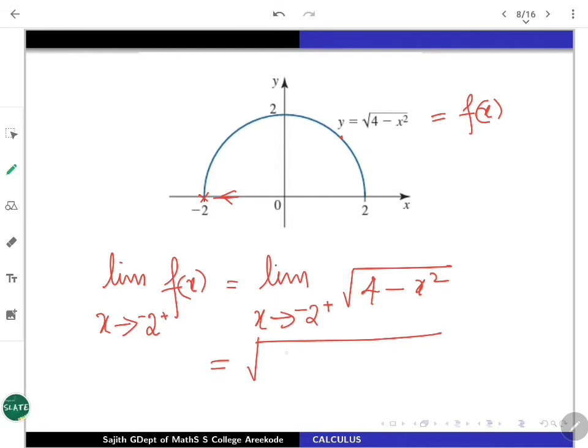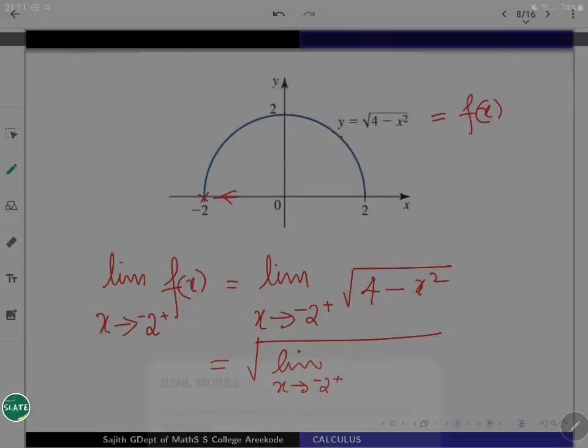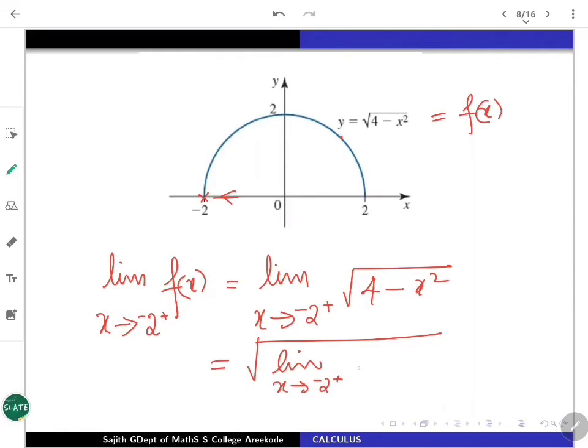So square root of the limit of x nearing towards minus 2 from the right of what? Of 4 minus x square. So obviously this is going to be 0, right? 4 minus x square, as x goes towards minus 2 plus, that is 4 minus 4, it is going to be 0.